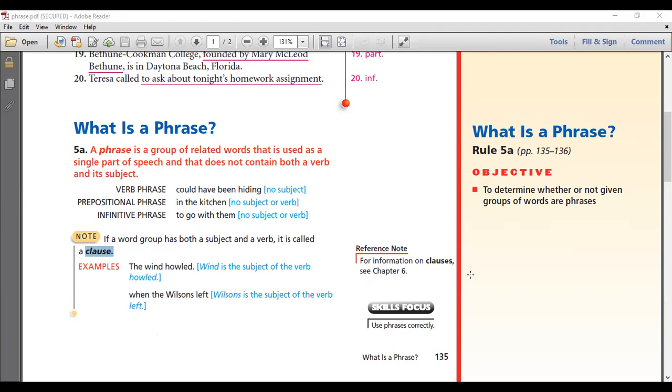Please tell me again what is the difference between a phrase and a clause? A phrase is a group of words that does not contain a verb and a subject, but a clause is also a group of words, except it has a subject and a verb. Good job. Perfect.